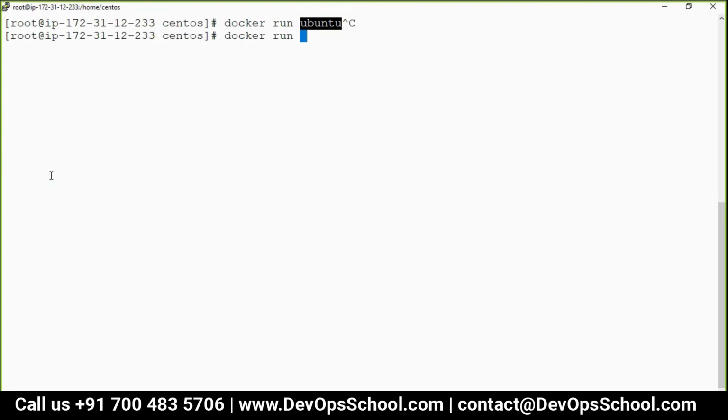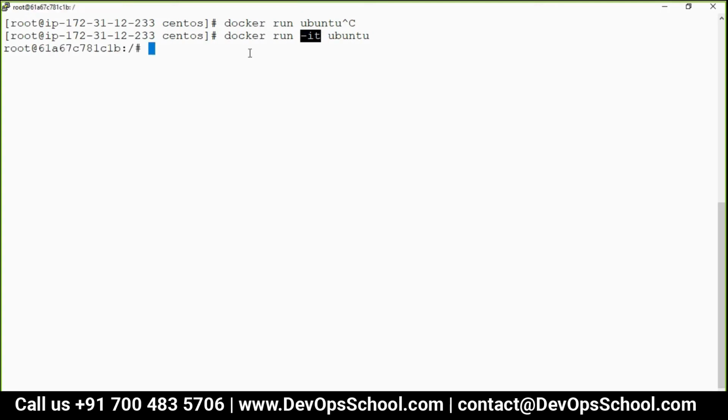So here Docker run, but what? Ubuntu. But don't run it directly. Be in interactive mode. So I have to pass that interactive option. I have to say, okay, bash, please interact. Don't rush to finish it off. Hold on, wait, I am coming. So I am saying docker run -it ubuntu. Then here you create a container, start the container and get inside the container. But don't exit. I am going to interact. So let me go inside it.